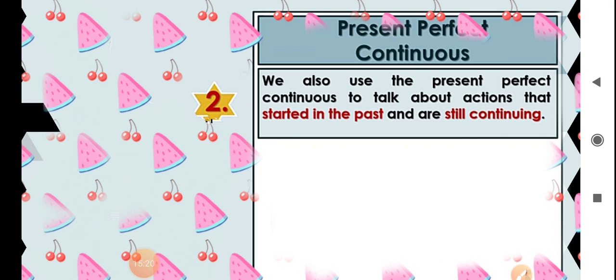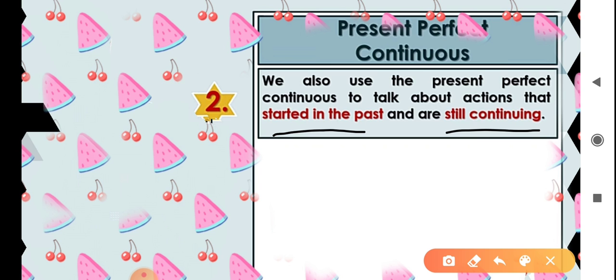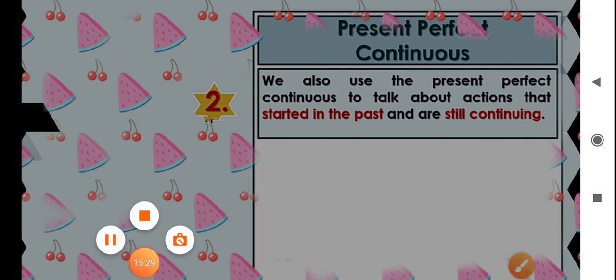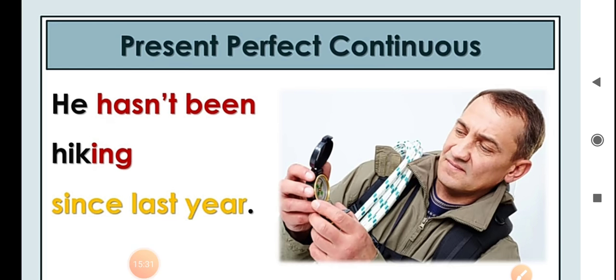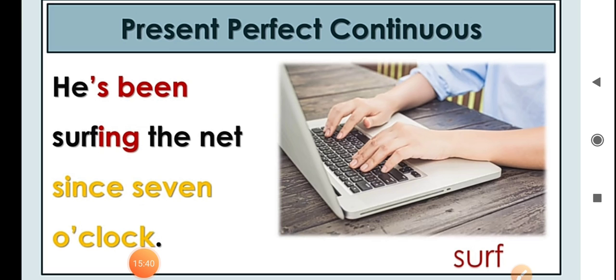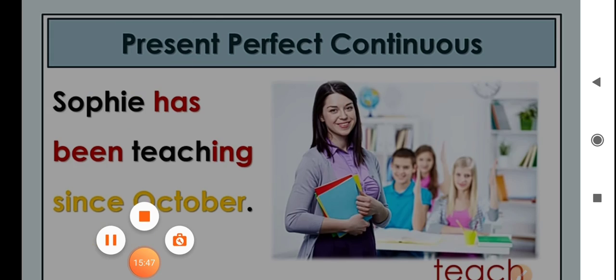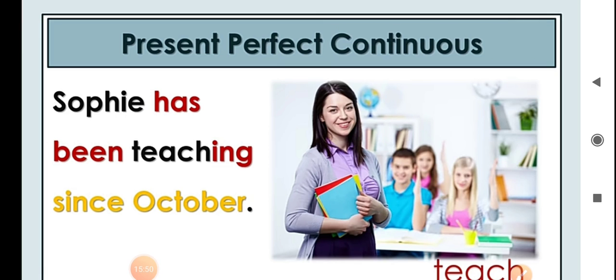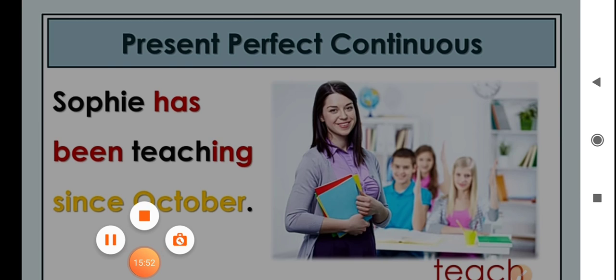Second, we also use the present perfect continuous to talk about actions that started in the past and are still continuing. For example, he has not been hiking since last year. They have been talking for the last hour. He has been surfing the net since 7 o'clock. Sophie has been teaching since October.